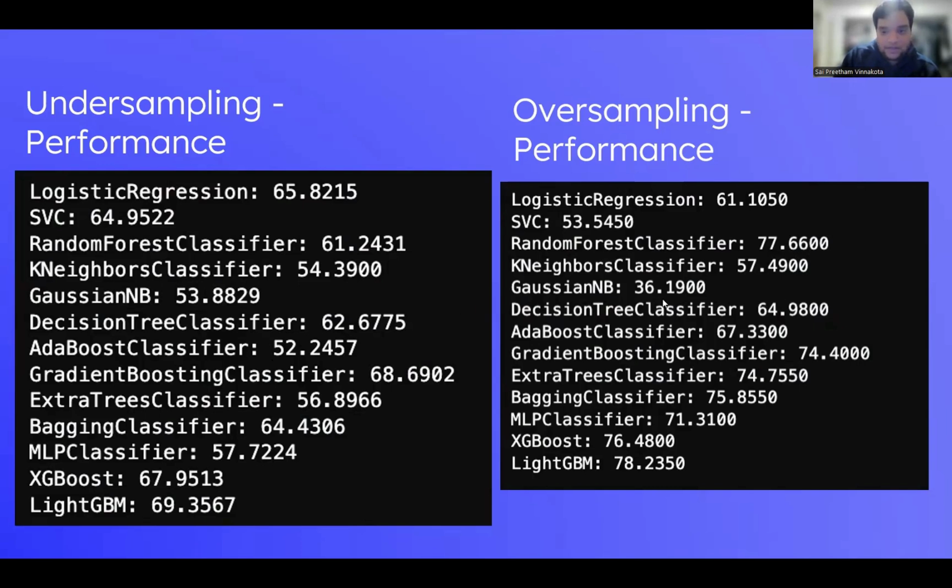For example, Naive Bayes declined a lot in its performance, while Random Forest and MLP had a very high increase in performance, because Random Forest and MLP tend to do better when there is a huge data set. They basically rely on large data sets. So I think oversampling gave us very good insights and worked very well.